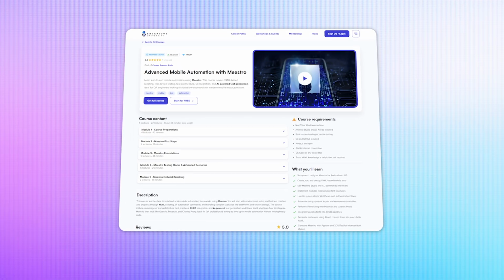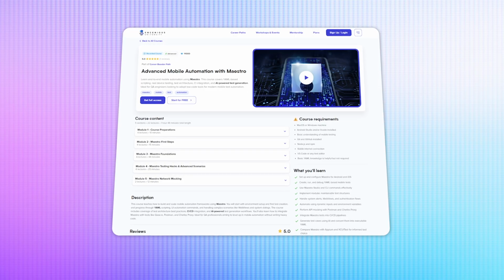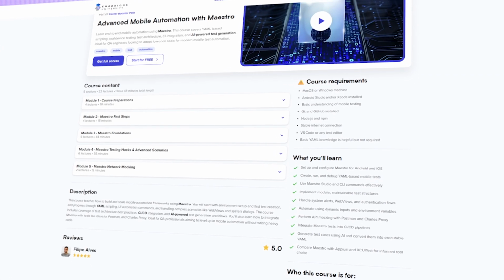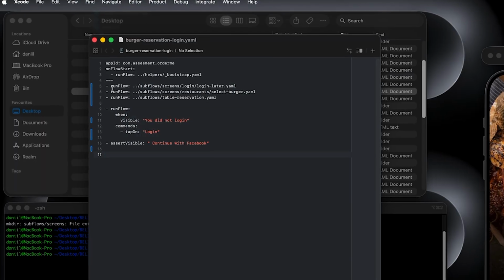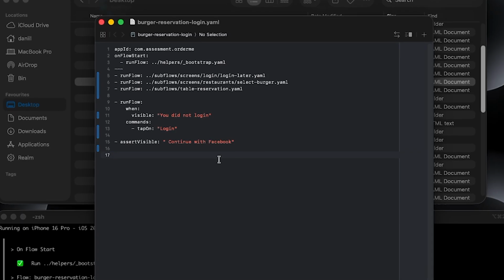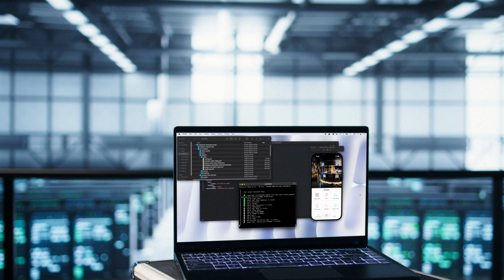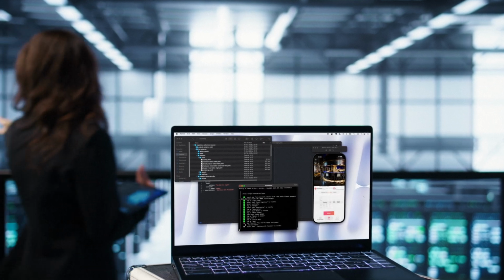In our Advanced Mobile Automation with Maestro course, we teach something most teams skip: how to design your test suite like engineers, reusable subflows, feature-based structure, one source of truth for shared logic. Because writing YAML is easy. Designing a system is what makes you senior. This isn't about over-engineering. It's about building automation that survives UI changes, team growth, and product evolution.